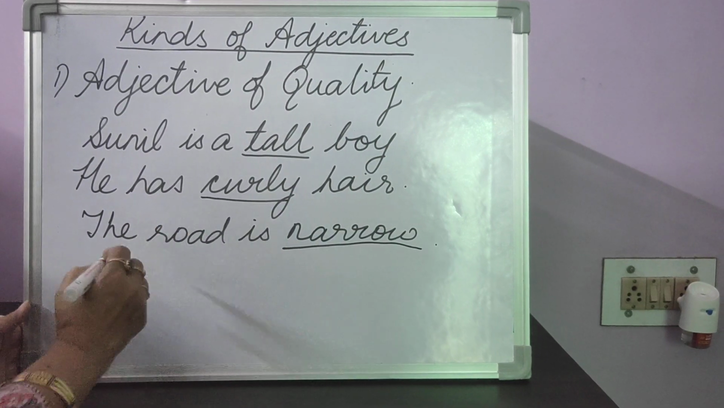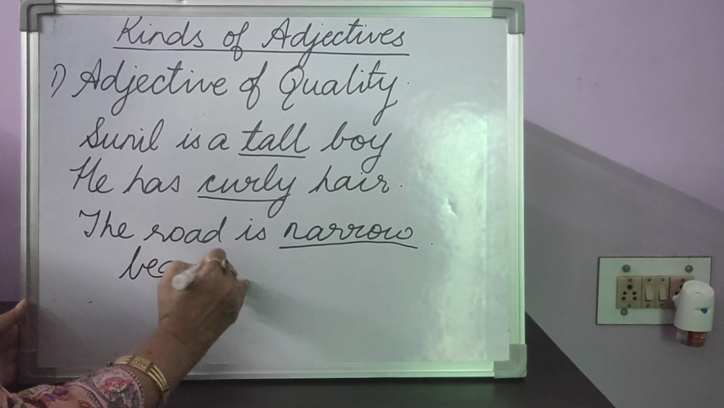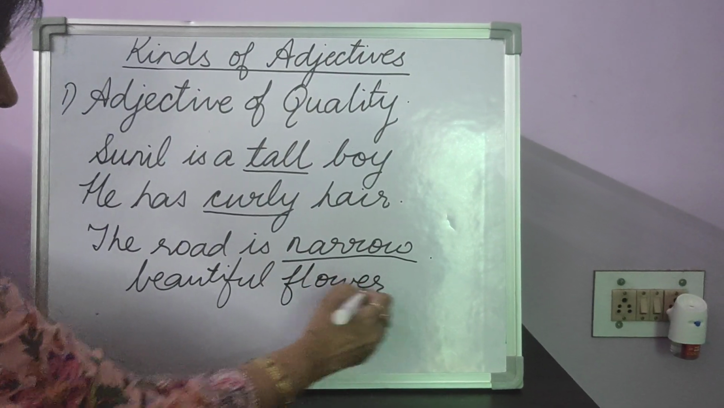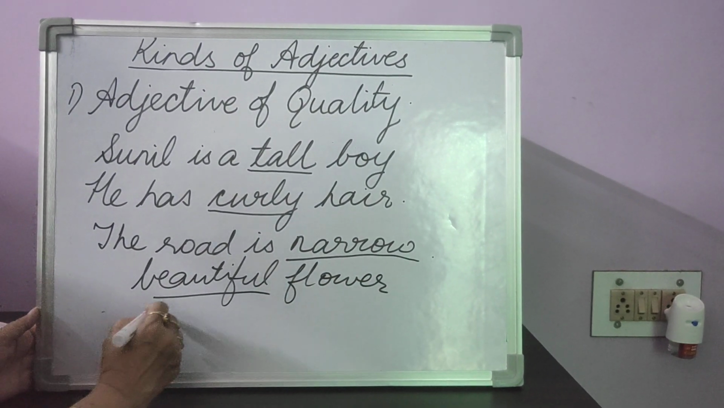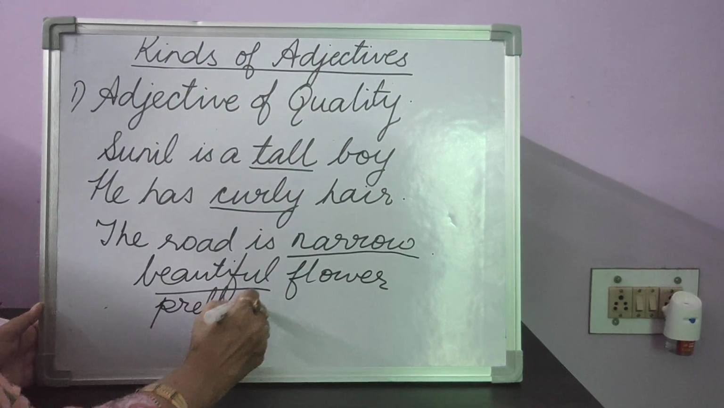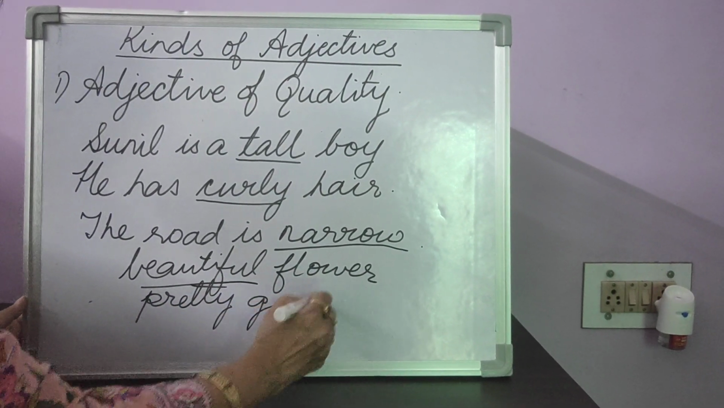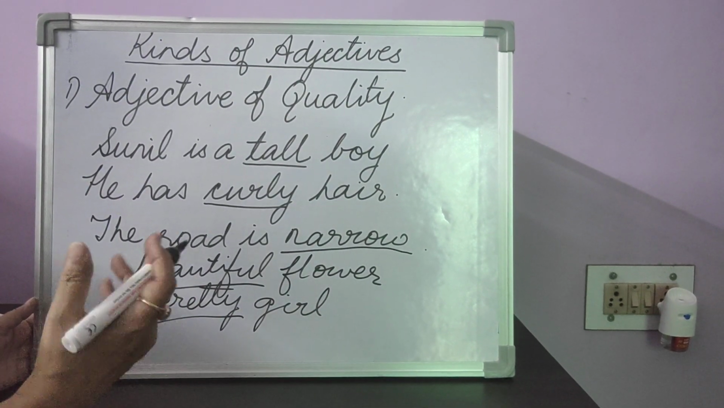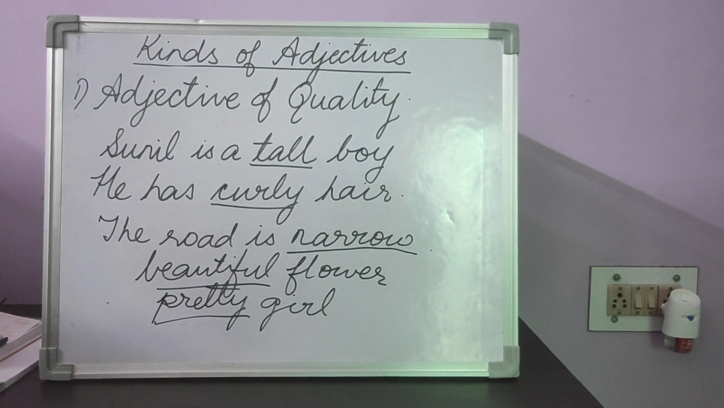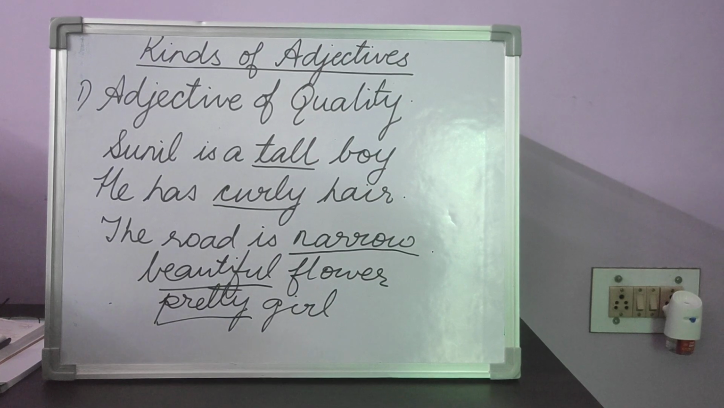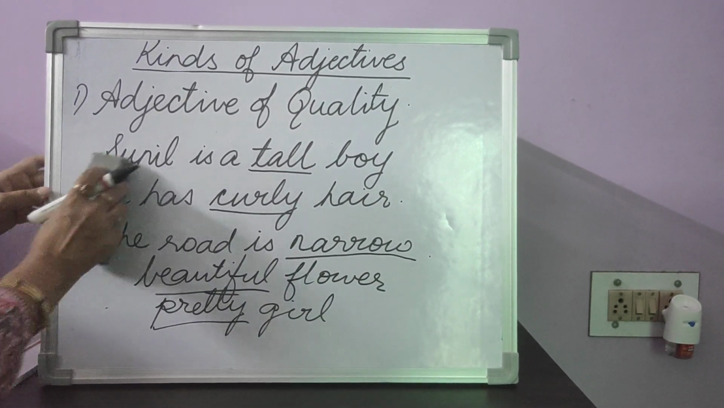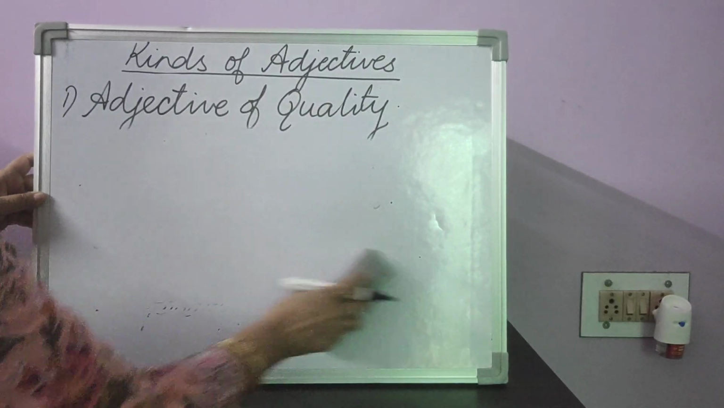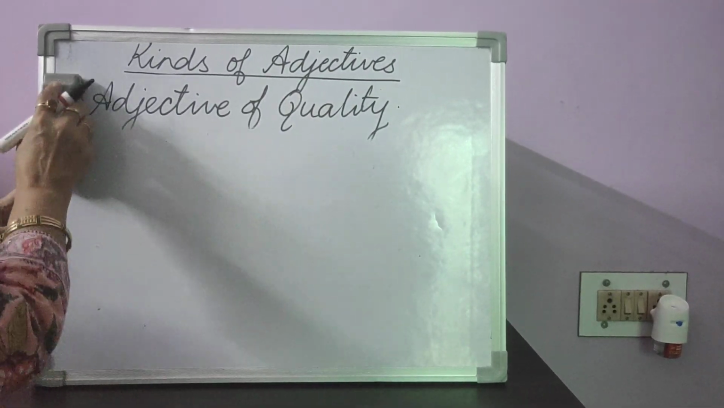In the same way, you can have beautiful flower. Over here, beautiful is the adjective. Pretty girl. Pretty is the adjective. Naughty boy. Naughty is the adjective. Mischievous monkey. Mischievous is the adjective. So this is the first type of adjective, and that is adjective of quality.